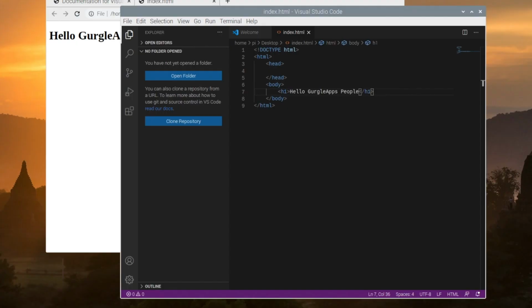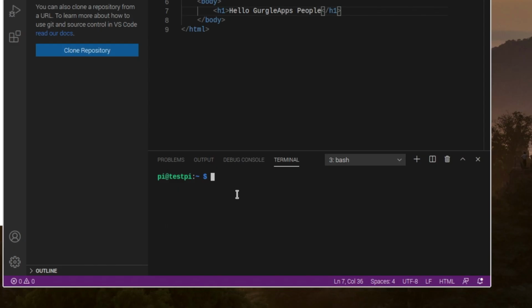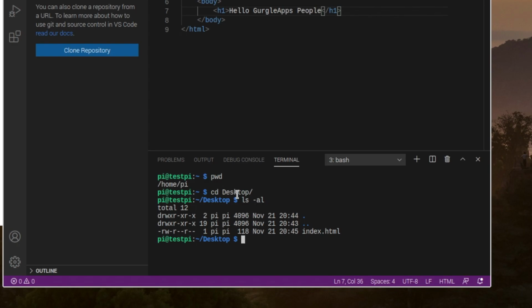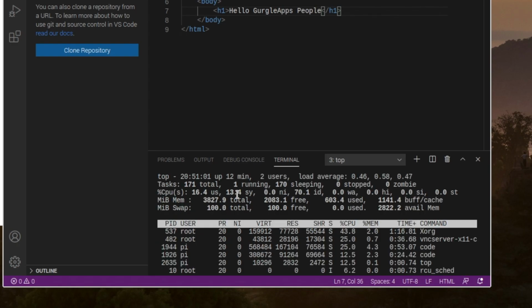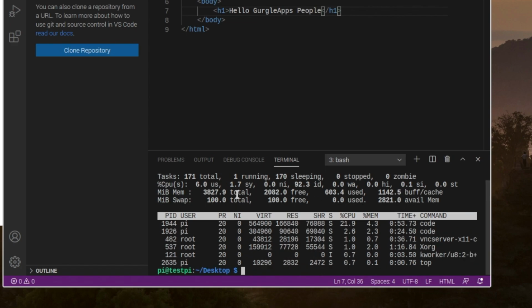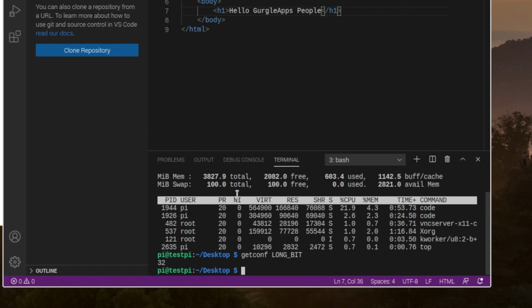Also, Visual Studio Code has a built-in terminal. So if you just go Terminal, New Terminal, and you can see we have our shell there. Let's just do pwd, which is print working directory, or cd desktop, and then ls -al, and that'll just list all of our files. What about top? All the top processes. Control-C to stop that. Oh, and let's do the command from earlier, the getconf LONG_BIT, and we can see how many bits our operating system is. And there we go, we can see it's 32 bits, and our shell works as normal.